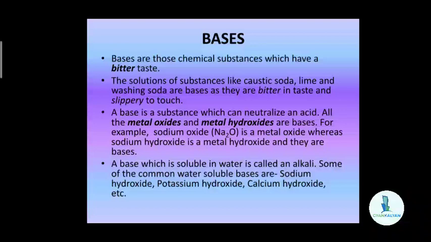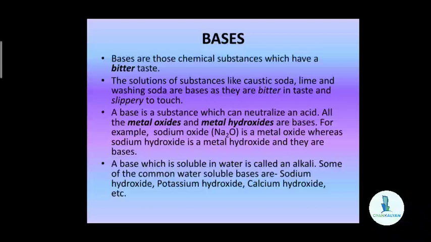A base which is soluble in water is called an alkali. Most of the bases do not dissolve in water, but some of them do. Those bases which dissolve in water without undergoing any further chemical reaction are given a special name, and that name is alkali.